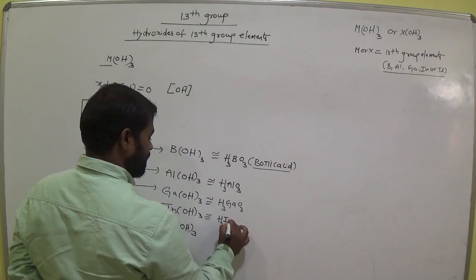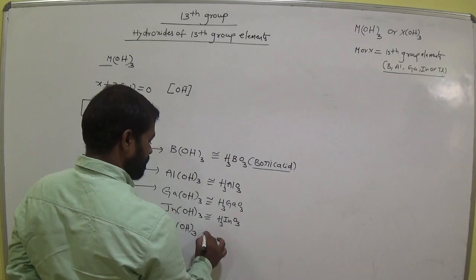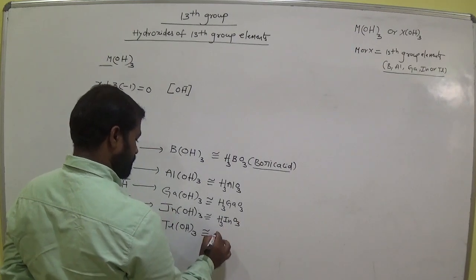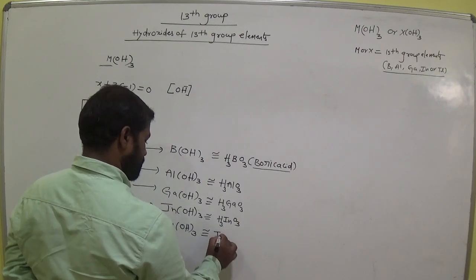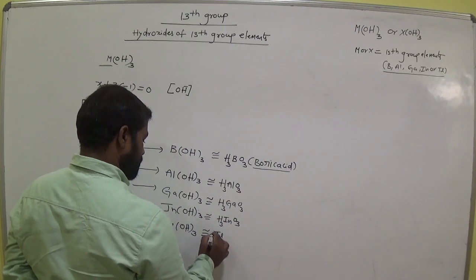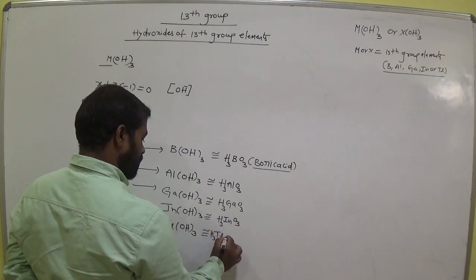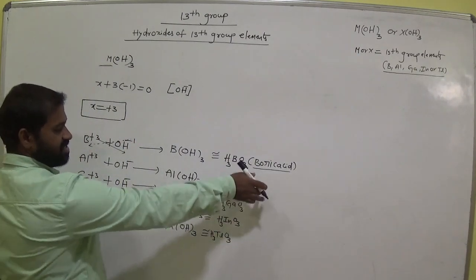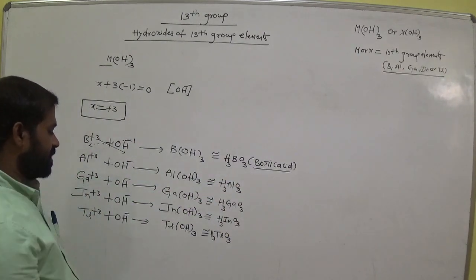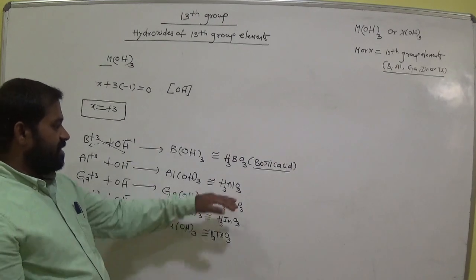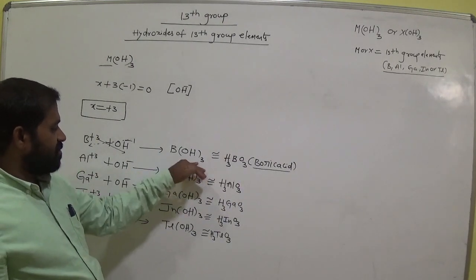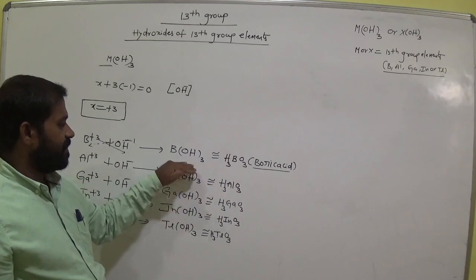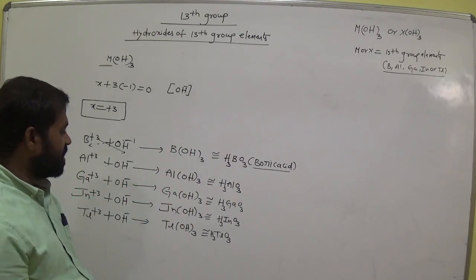H3InO3. And come to here. H3TlO3. Here mostly we discussed about this compound, very important. Okay. So this one or this one both are same. Remember this. Okay. These are the hydroxides of 13th group element.